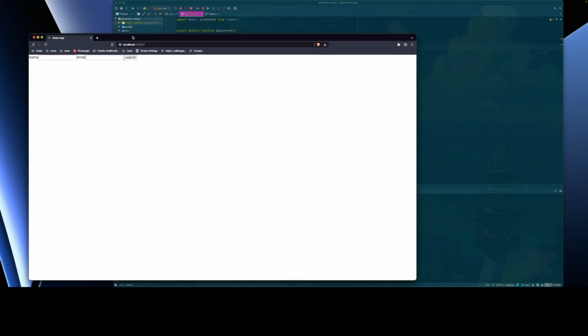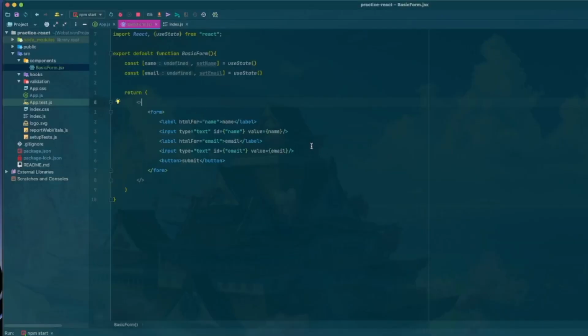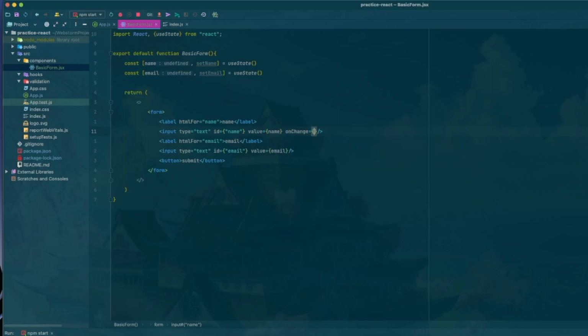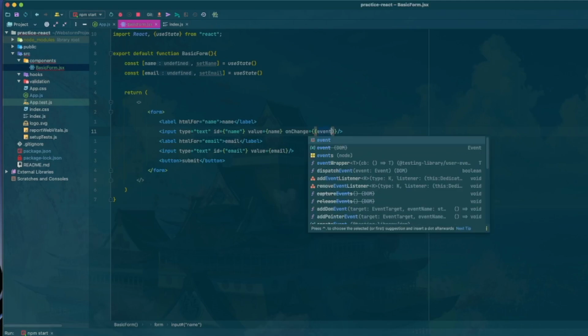Okay. So now let's go into the implementation of how to affect the changes. Now there's two ways we can do this in a basic setting. One very simple way is we do onChange, and then we pass in here the event.